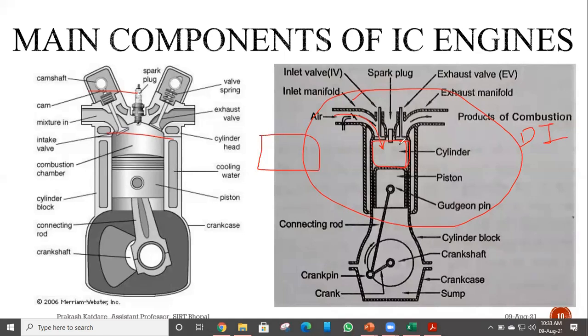Here it is only one single combustion space, but in some modern engines, we have two combustion spaces. One is our primary combustion chamber, in which the main operation takes place, and another one is the secondary combustion chamber, in which the combustion is initiated.